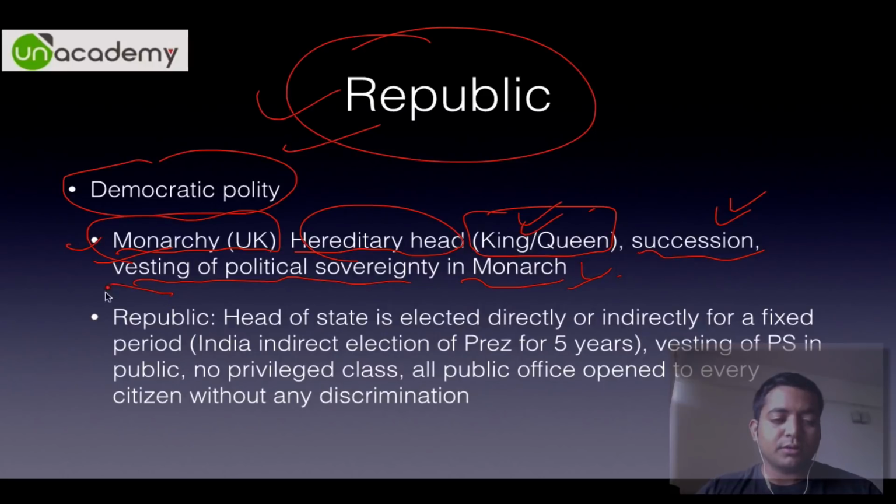However, most of the countries now have a republic. Re means representation of public. So that is, the public will choose the head of the state. It is elected either directly, which does not happen in India, or indirectly, which happens in India, for a fixed period. So in India, the head of the state is the president. He is appointed for a fixed period of 5 years, and India has an indirect election. Then vesting of political sovereignty is in the public. There is no privileged class, and all public offices are open to every citizen without any discrimination. It includes the office of president and prime minister also.